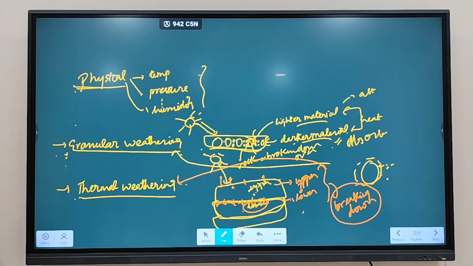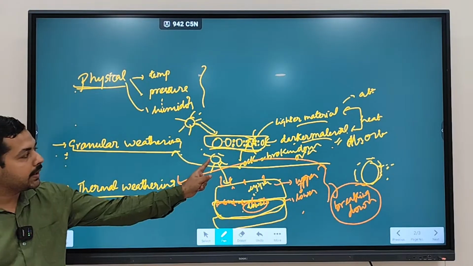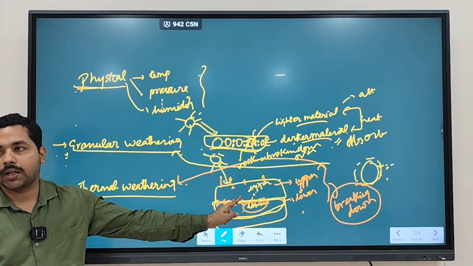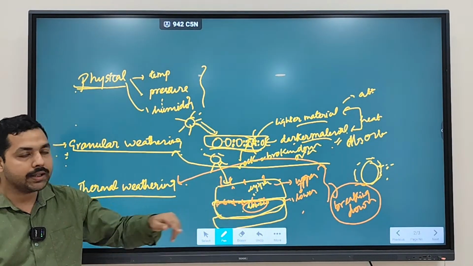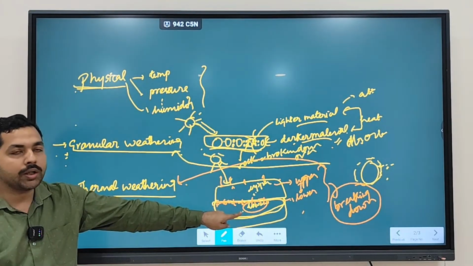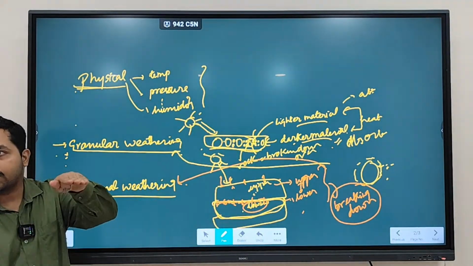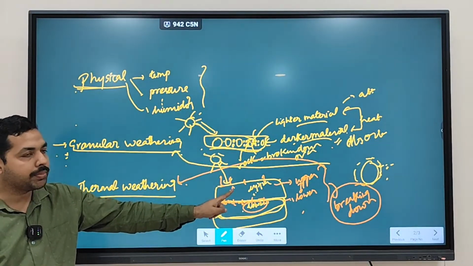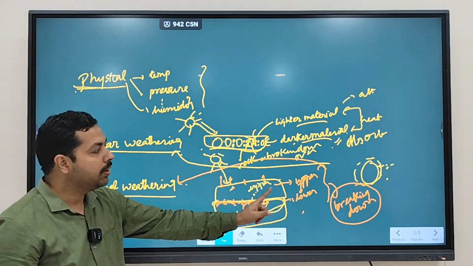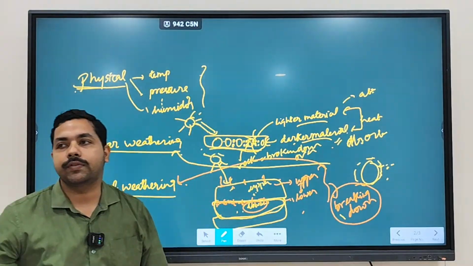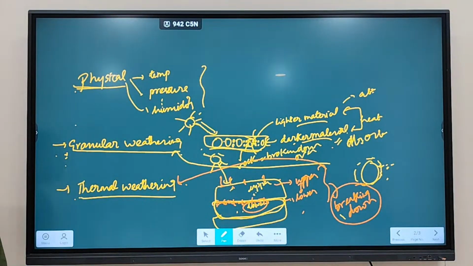Second type of weathering is thermal weathering. When sunlight falls onto the upper rocks, what will happen? It will get heated and try to expand, while the lower rock will not get heated. So as a result, friction is generated between upper and lower rocks, and this leads to breaking down of rock, and this type of weathering is referred to as thermal weathering.